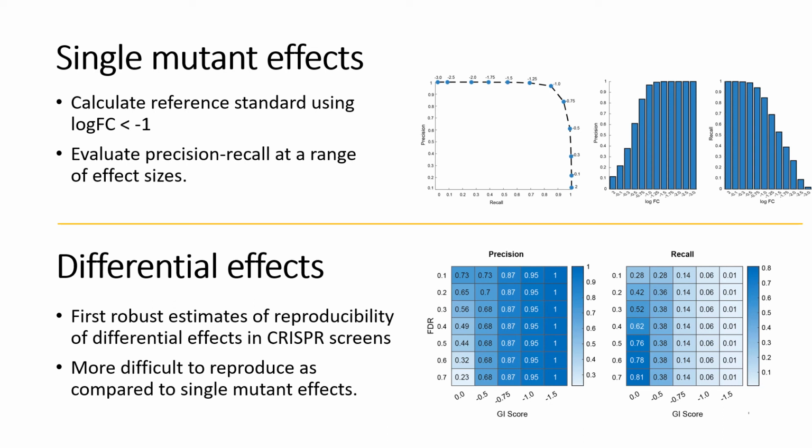Then we used a similar approach to find the reproducibility of differential effects. Our analysis gives the first robust estimate of reproducibility of differential effects in CRISPR screens, and we found that they are more difficult to reproduce compared to single mutant effects.